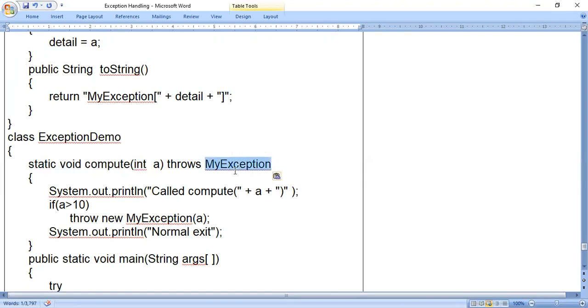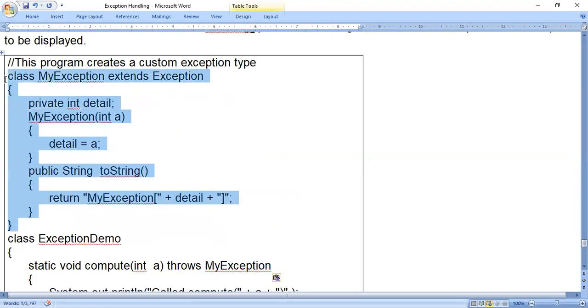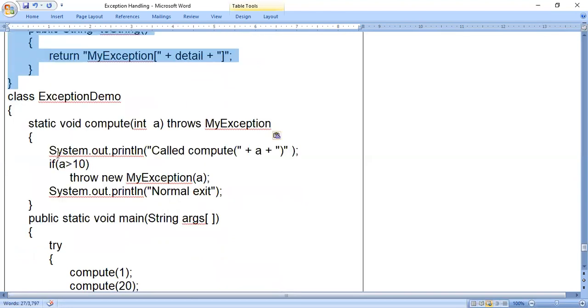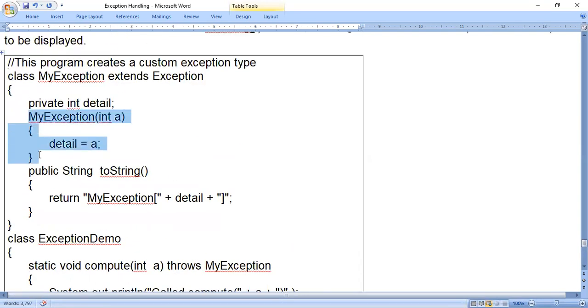If you see where this MyException class is, it is in the same program. Next, in the method, System.out.println called compute a. We'll see what it displays. If a is greater than 10, throw new MyException of a. Wherever you use the throw keyword, you have to use the new keyword and then the class name, that is, the constructor name. If there are no parameters, that means the default constructor, so you use only parentheses. If it is a parameterized constructor, you have to use parameters. How will you come to know? You just see here, it is present.